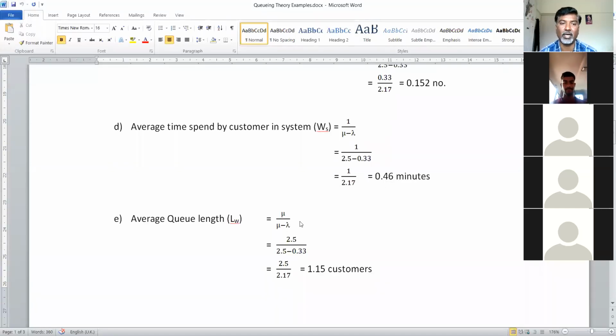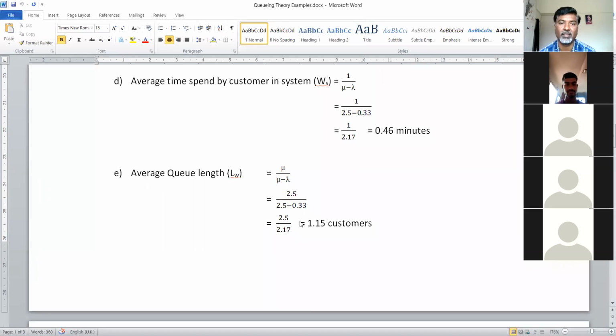And the last one, the average queue length, that is Lq. Lq is equal to lambda squared upon mu times mu minus lambda. The average queue length is given by this formula. If you put in the values of mu and lambda, you will get an average queue length of 1.15 customers. This is the average queue length for the given problem.